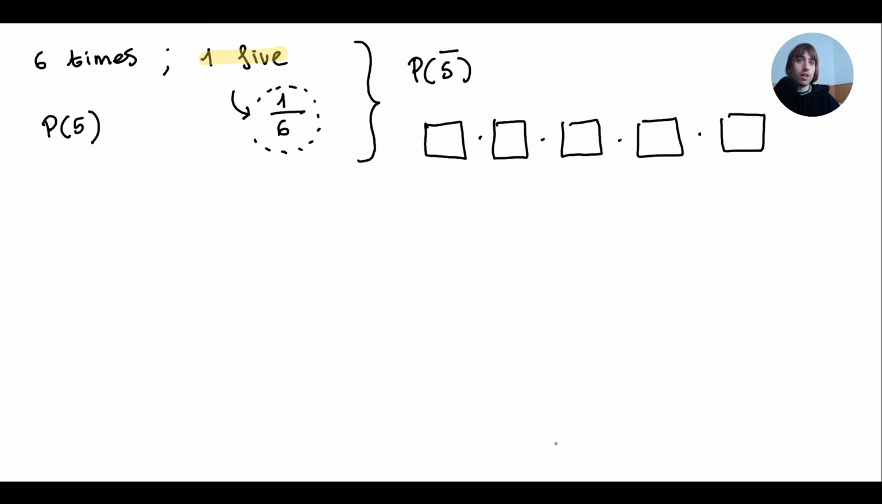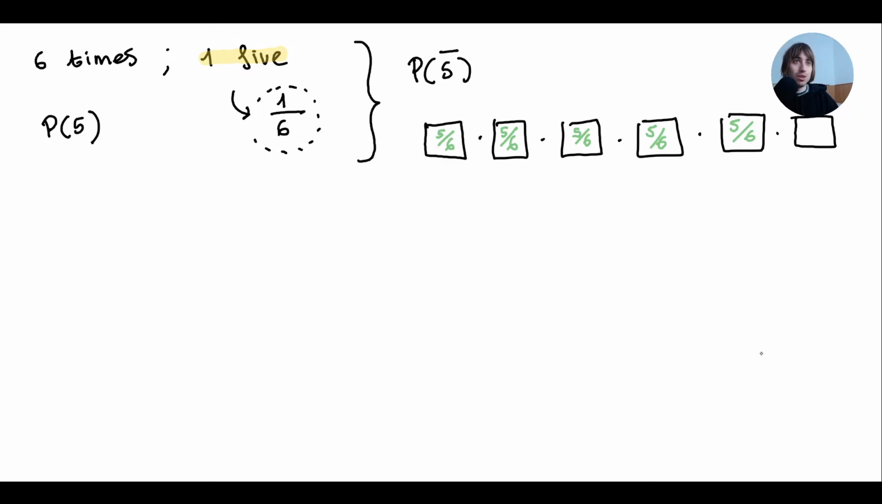So if I never get a 5, how many options do I have for the first throw? 5 out of 6, no? Because I only have 5 possible options. I cannot get a 5, so I can only pick 1, 2, 3, 4, and 6. Okay, so for the second throw, again, because I need to make sure that I don't get the 5. And again, and again, and again. So it's this number times itself. Sorry, there are 6 throws. Miscounted.